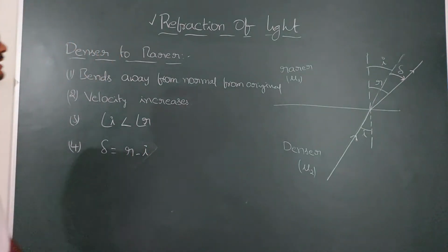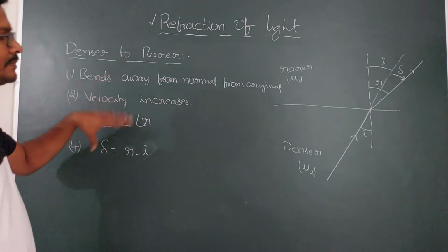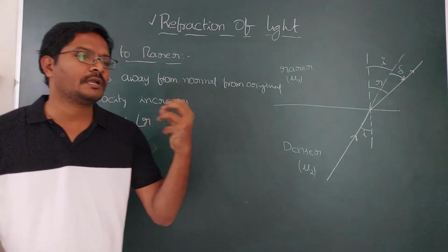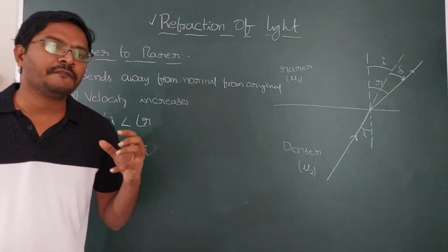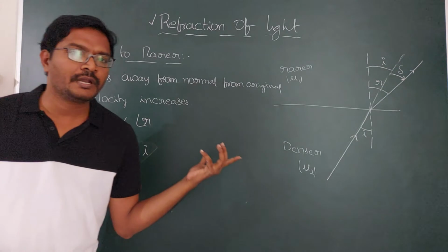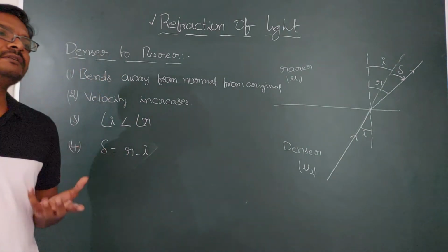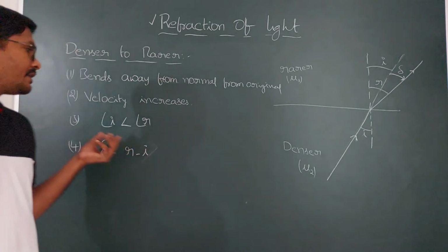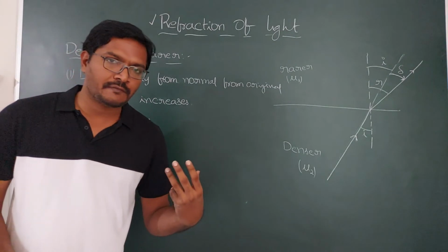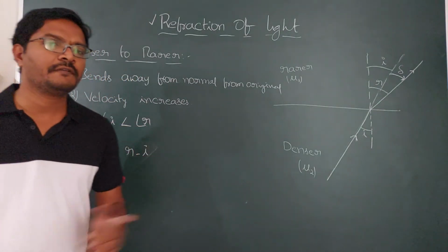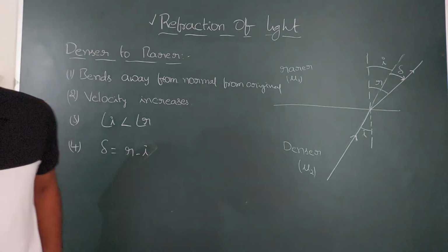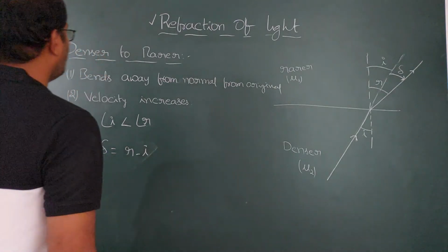Okay, so you can take a snapshot and expect questions from these points. If the velocity of light is increasing while traveling from one transparent medium to another, can you say from which medium it is traveling? As the velocity of light is increasing, we can say that light is traveling from denser to rarer. And we have observed that the angle of incidence is less than the angle of refraction. So can you say from which medium to which medium it is traveling? As the angle of incidence is less than the angle of refraction, we can say that it is moving from denser to rarer. So you can expect 1 mark questions like this from these points.